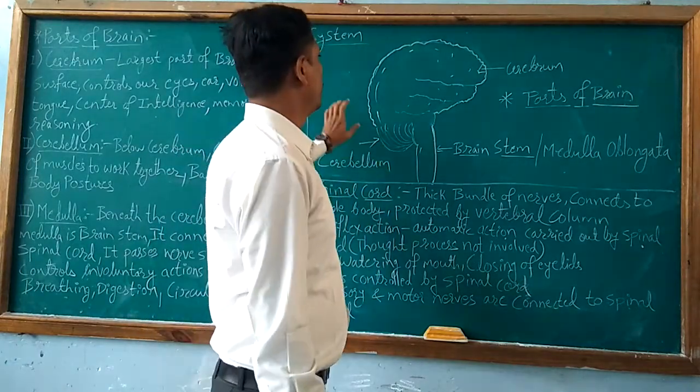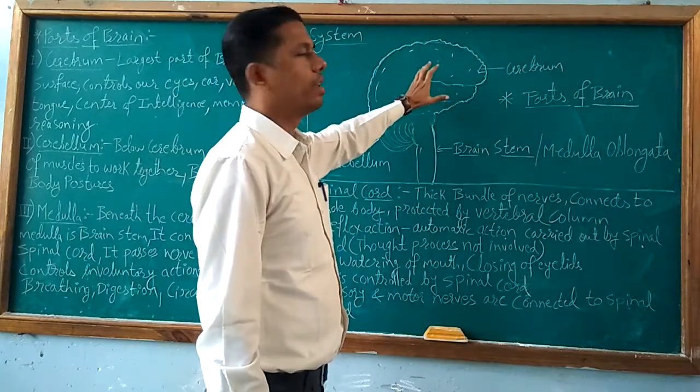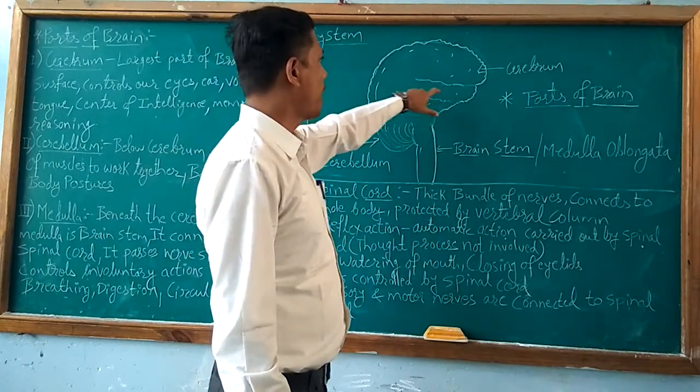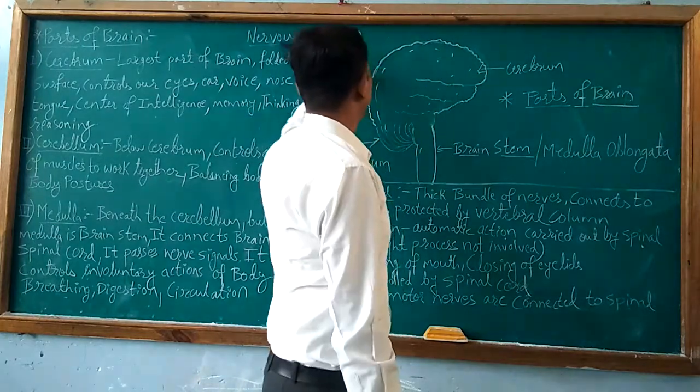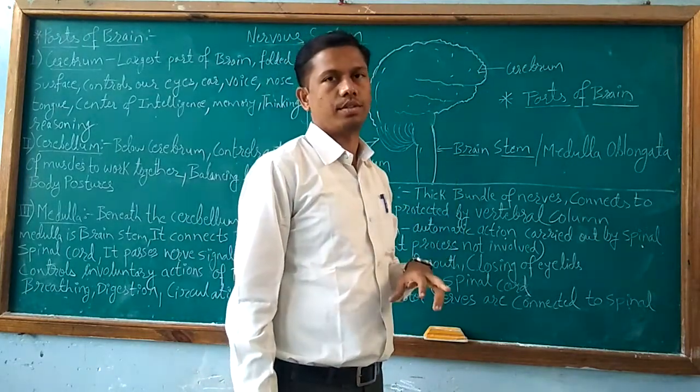So there are more number of millions of brain neurons, and it has folded surface.